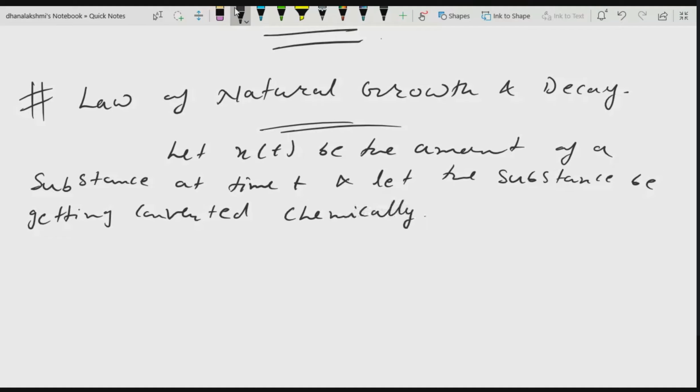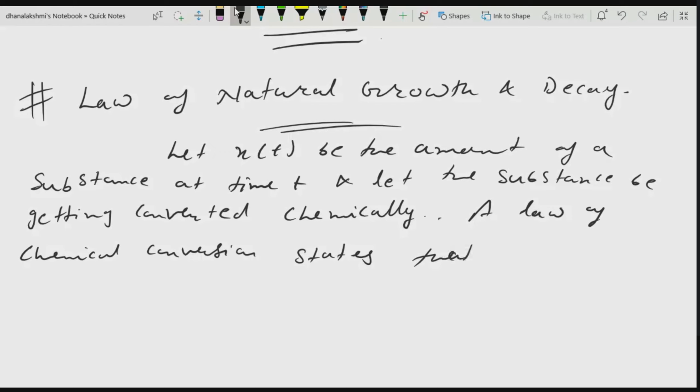So due to some chemical process, the substance is being converted. Okay. So the law of chemical conversion states that the rate of change